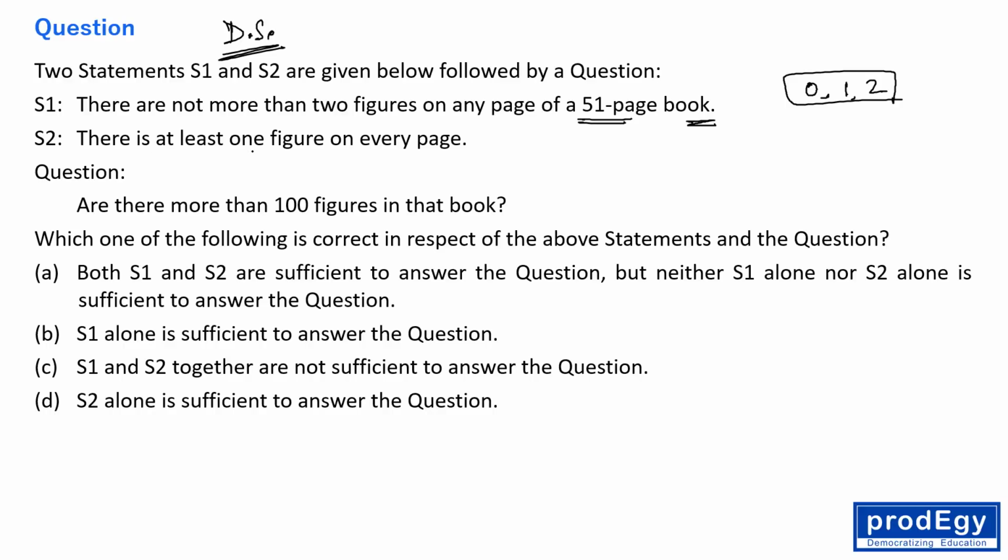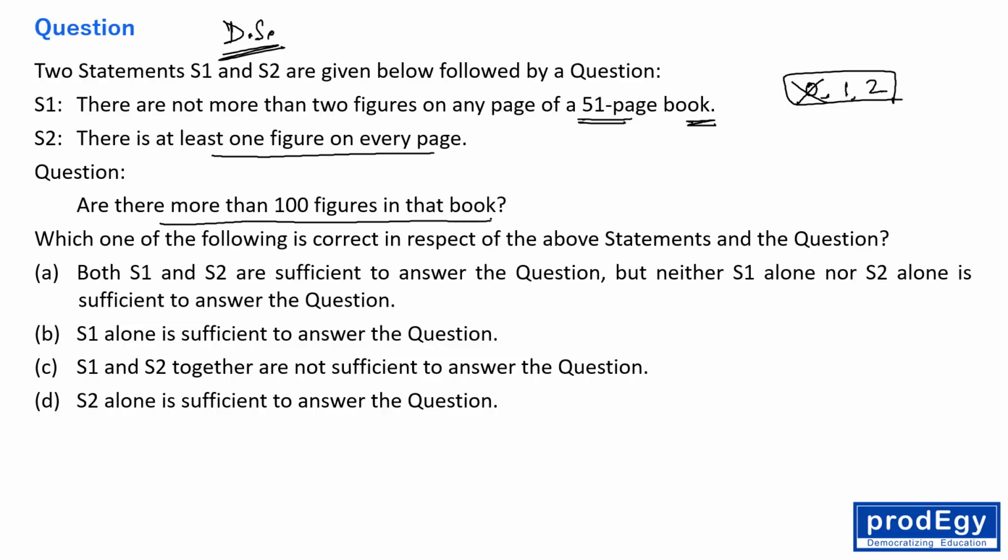Statement number 2, there is at least 1 figure on every page. Okay, fine. So the 0 possibility we need to remove, right? Now every page either has 1 figure or has 2 figures, right? Okay, that's it. Are there more than 100 figures in the book?